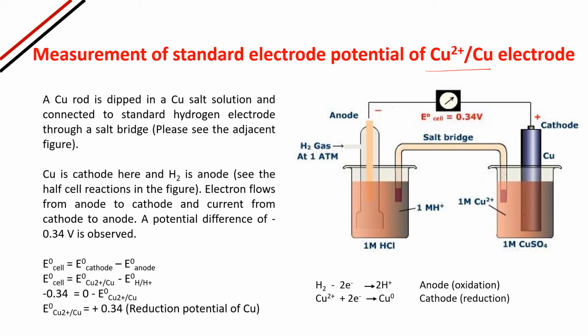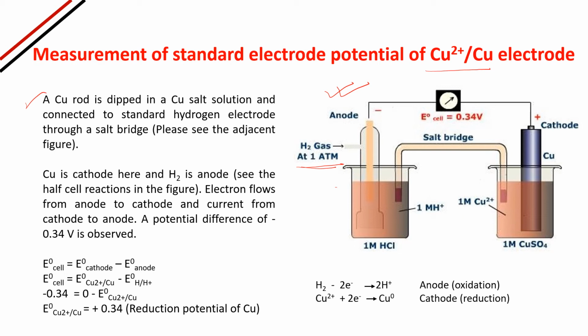A copper rod is dipped in a copper salt solution and connected to the standard hydrogen electrode through a salt bridge. Please see the figure here. The hydrogen electrode is acting here as an oxidation electrode. Copper is cathode here and H2 is anode.